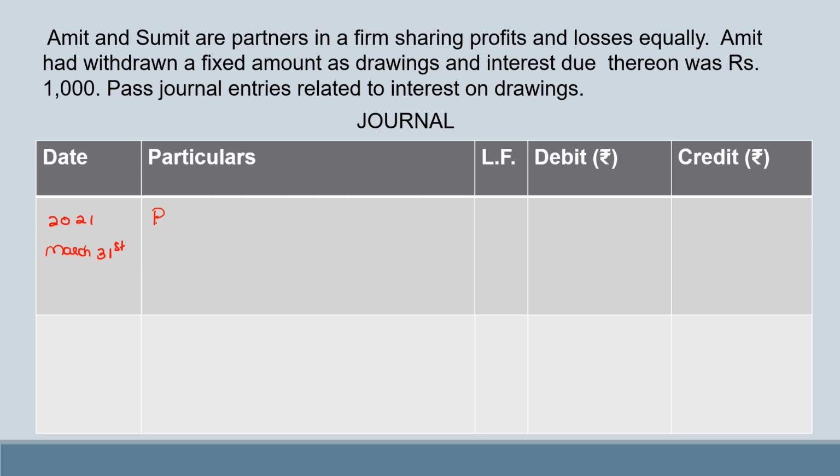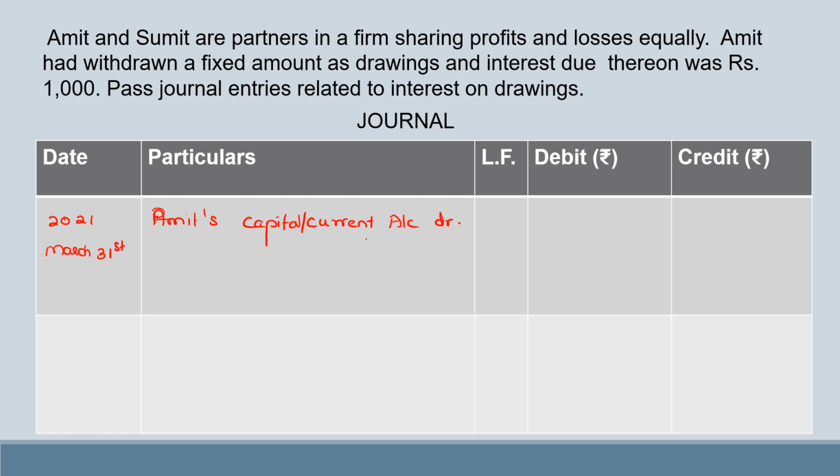So we would debit Amit's capital or current account. Here we don't know which method has been followed as the information is not clear, so we are using this. If it was clear, we could have opted for the correct term.